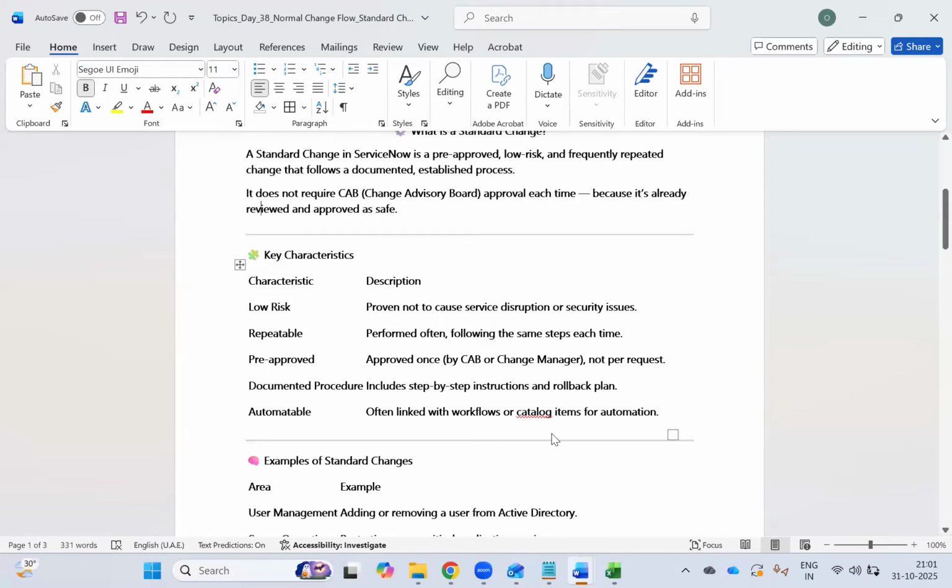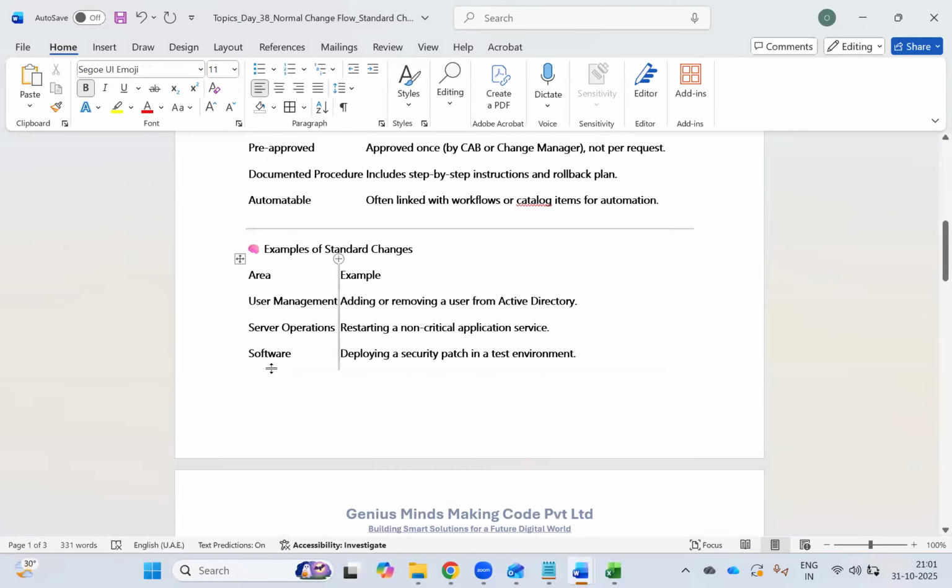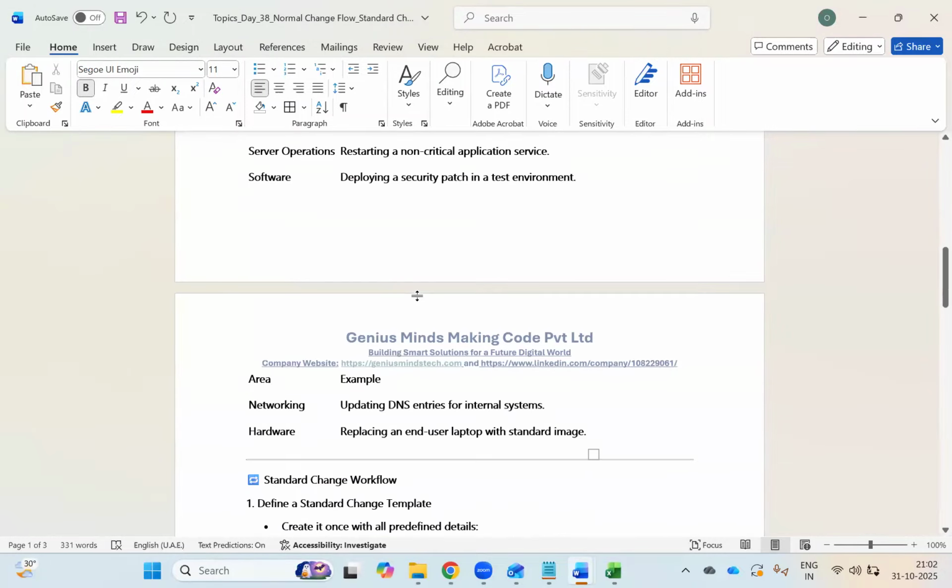Now let's come back. Define the standard change template. First, you have to create a standard change template and get it approved from the CAB. One time you have to create the template and get it approved. So next time you no need to go for an approval, it can be executed without any approvals.